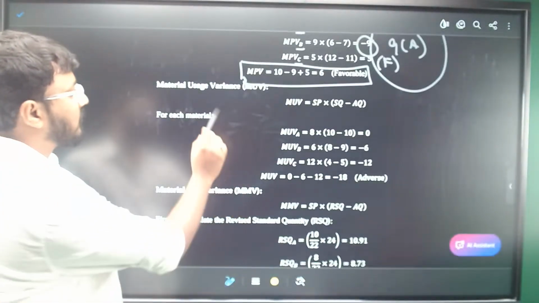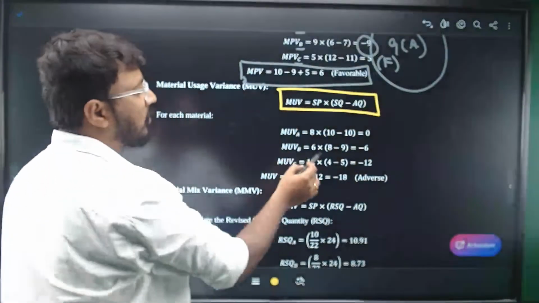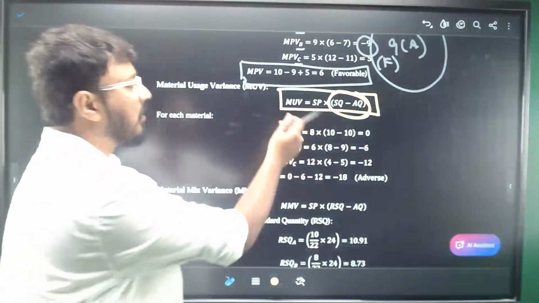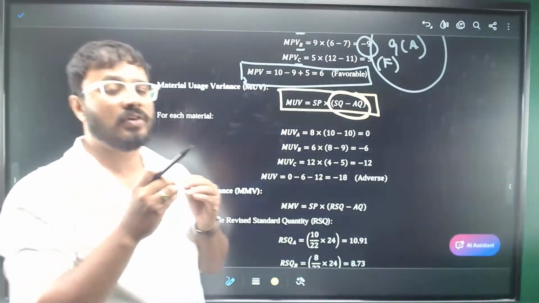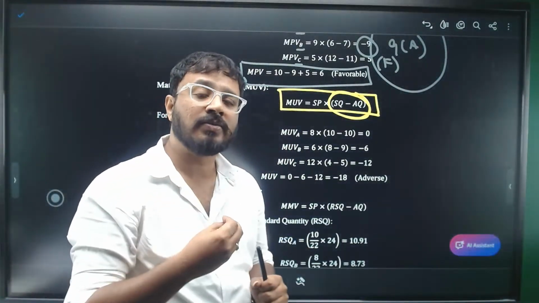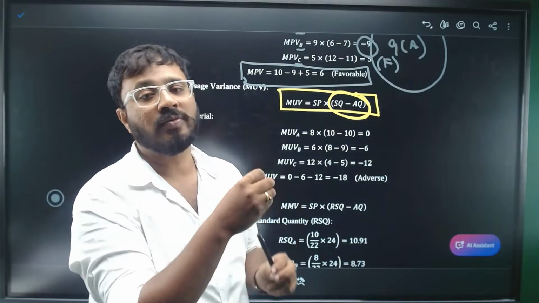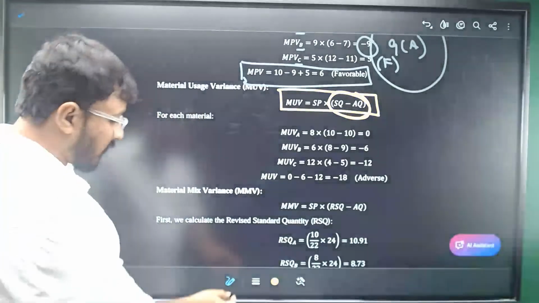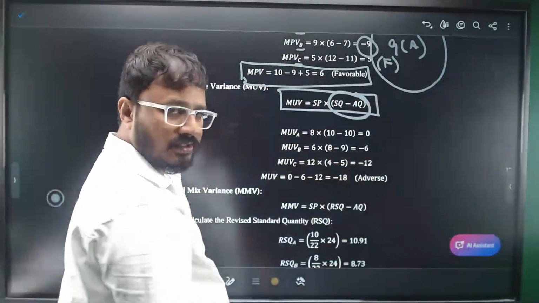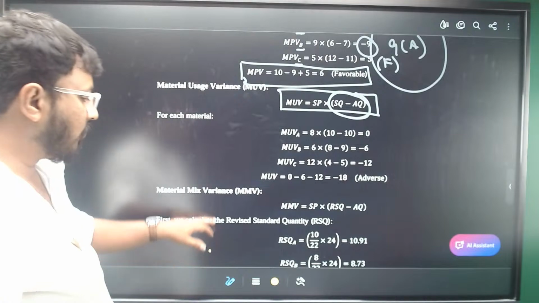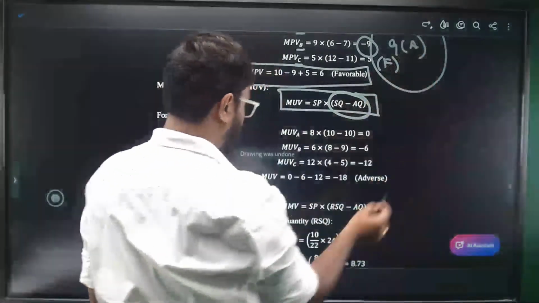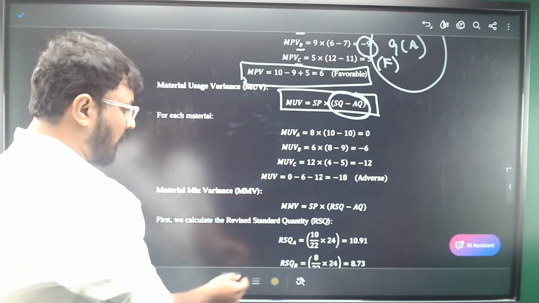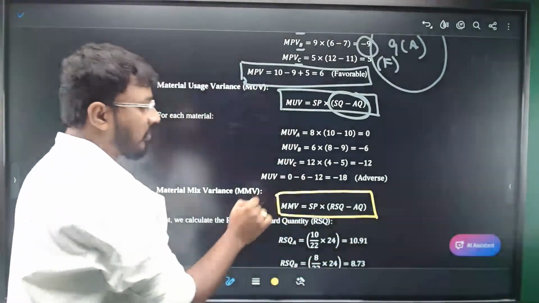You can see material usage variance. This is the formula. He is looking at the difference in the usage of the quantity, multiplying it with the standard price. Formulas have already been given in the description. I have also explained the logics and the tricks to remember these formulas in my SIA app video lectures. So substitute the information and get the answers. As simple as that. Now, when it comes to revised standard quantity calculation, when you have to calculate material mix variance, you need revised standard quantities of all the materials.